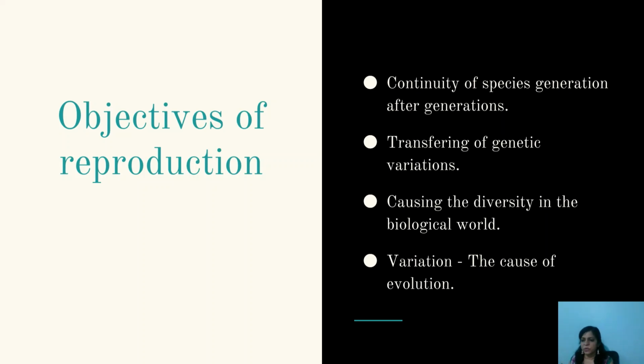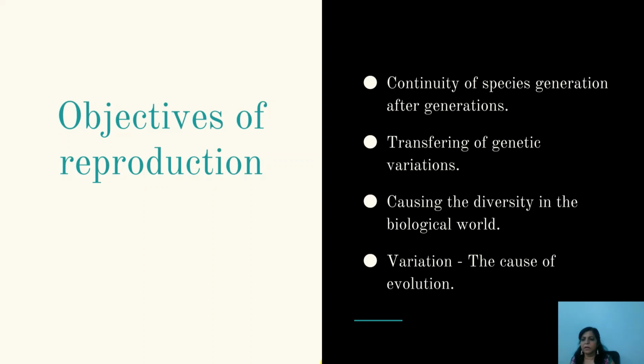So we came to know what is meant by reproduction, that is producing young ones like their own. And the objectives of reproduction: it leads to continuity of the species generation after generation, transferring of genetic variations, causing diversity, and these variations leading to evolution. So two concepts are clear: the definition of reproduction and the objectives of reproduction.